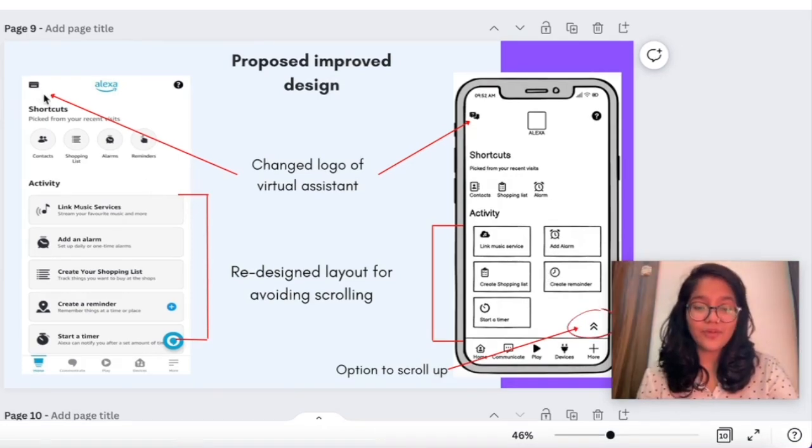Next is the icon of the keyboard in the top left corner, which is not self-explanatory, as the user will not be able to understand that it is a chat functionality with a virtual assistant. To give some meaning to the functionality, we have changed it to an appropriate icon, which self-explains that after clicking on the icon, the user can chat with the virtual assistant.